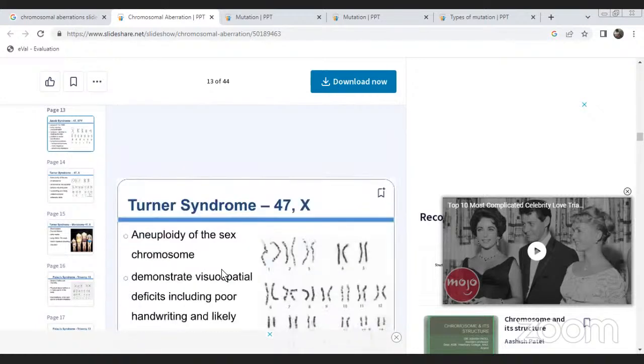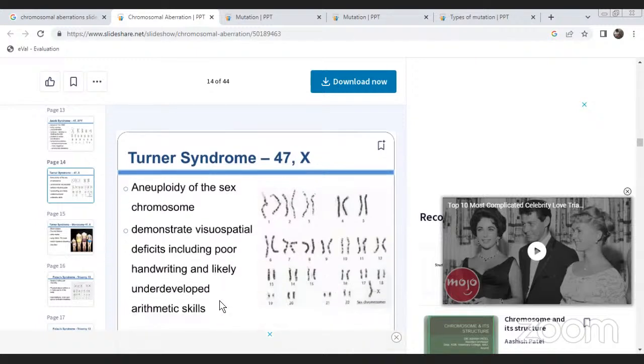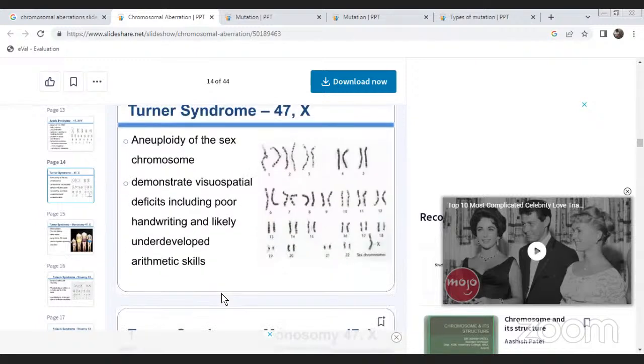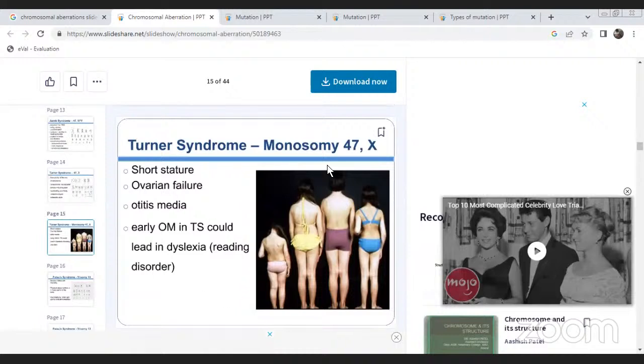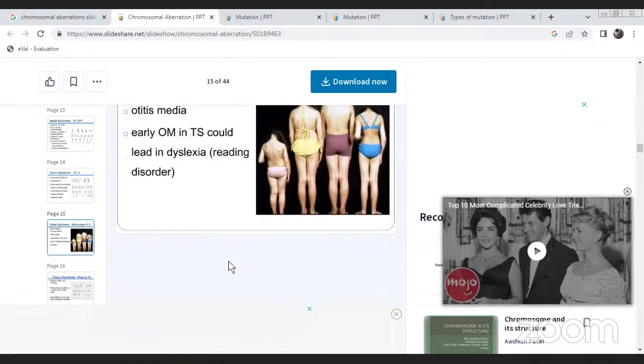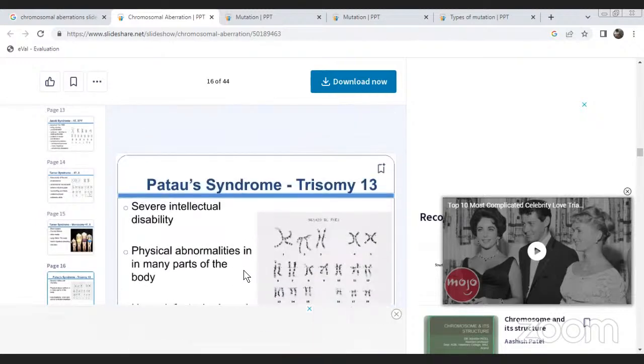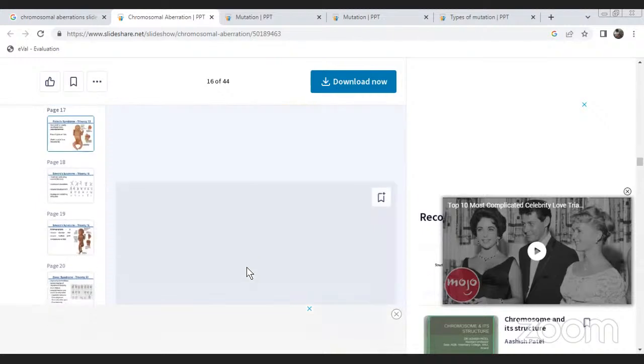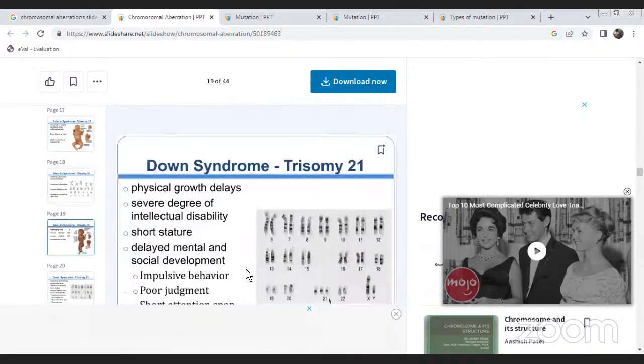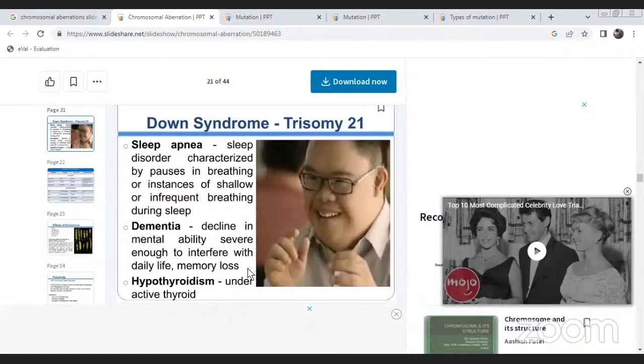Okay, these are Turner syndrome. Aneuploid of the sex chromosome demonstrates visual defects, including poor handwriting and likely underdeveloped arithmetic skills. Turner syndrome, monosomy X, short stature, ovarian failure, otitis media, early onset, dyslexia, reading disorders. Patau syndrome is also a trisomy syndrome, with severe intellectual disability and physical disability. Edwards syndrome. Down syndrome is trisomy 21.